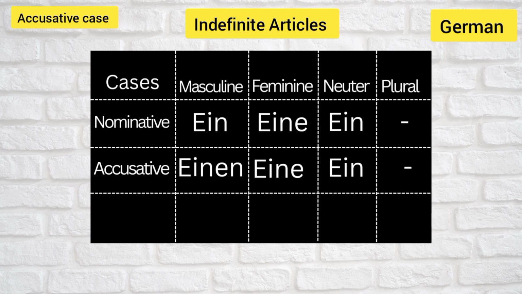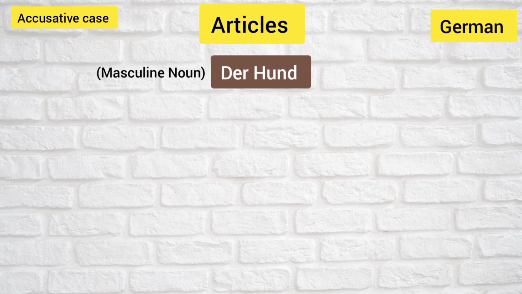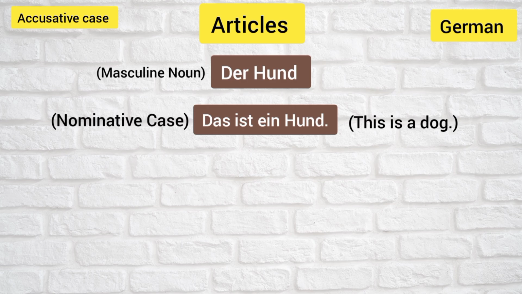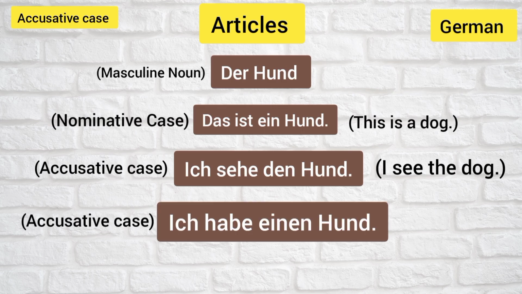Okay, now let's see some examples for clear understanding. Der Hund, masculine noun. Das ist ein Hund. This is a dog. This is a nominative case. Now let's see accusative case. Ich sehe den Hund. I see the dog. Ich habe einen Hund. I have a dog.